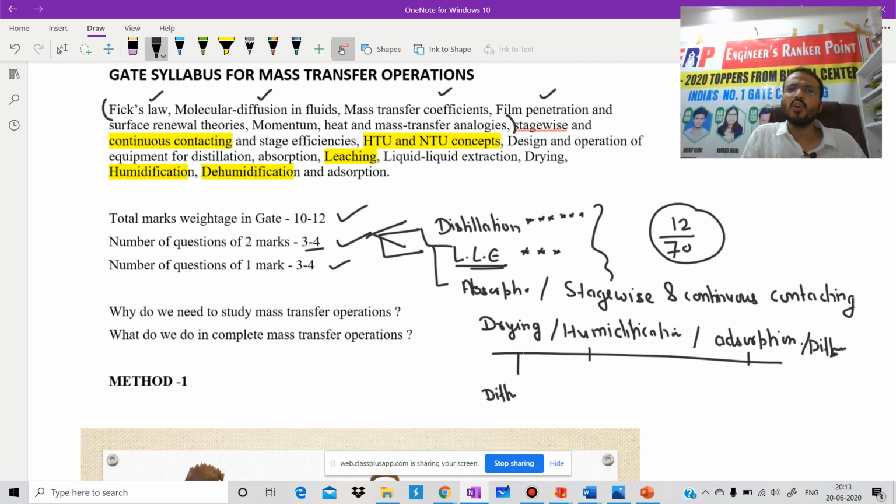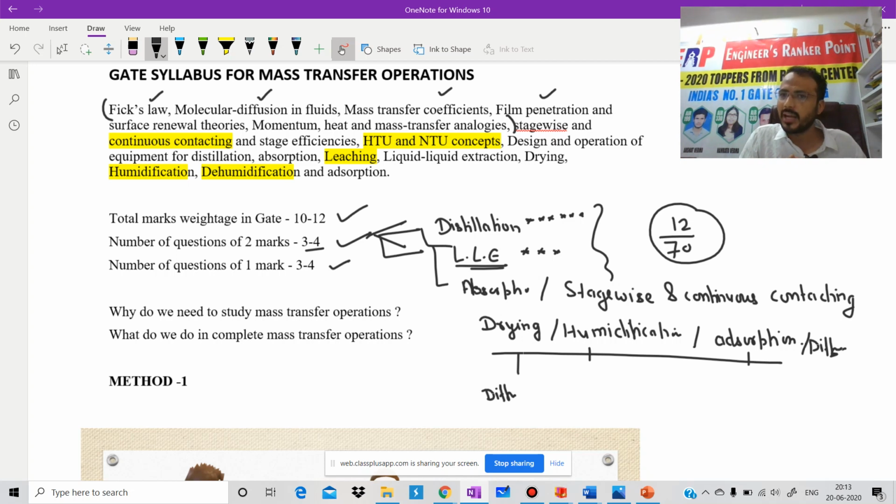Is it clear? Second topic is momentum, heat and mass transfer analogies. Again, it is a very important topic, and I hope every third year you will get a 2 marks question. You have already seen such questions, like Sherwood number equal to 2 plus 0.6 Reynolds to the power 0.5 Schmidt to the power 1/3, in GATE 2011, GATE 2013 or 2014, and GATE 2016. In the last 10 years, 3 to 4 questions were asked directly from this. Again, a very important concept.